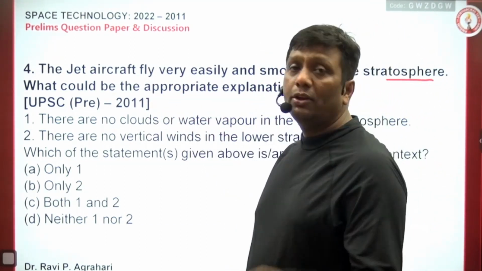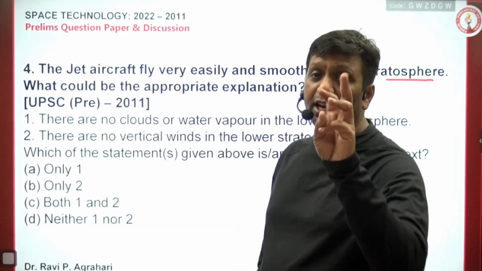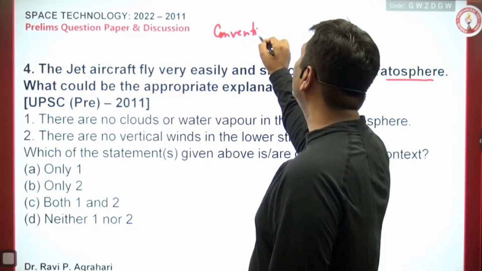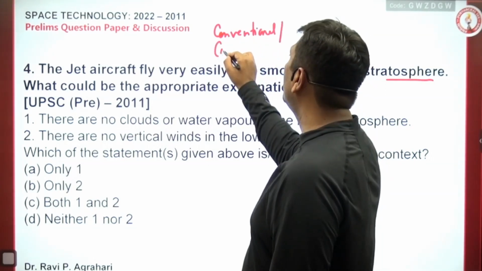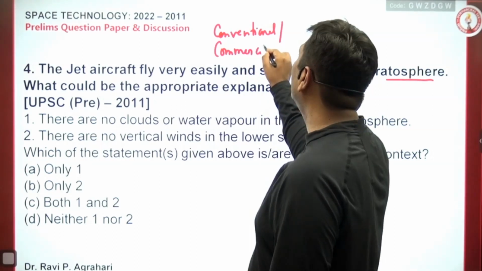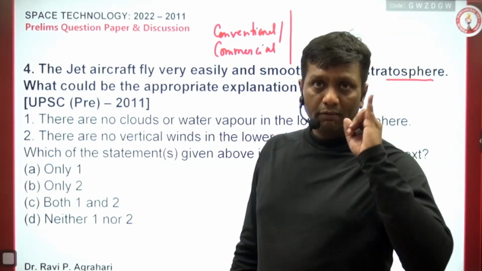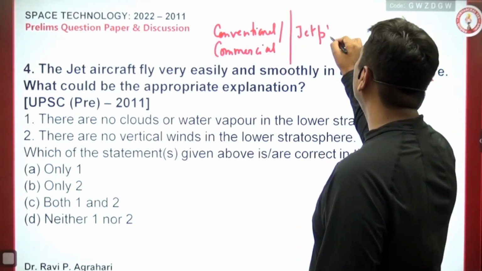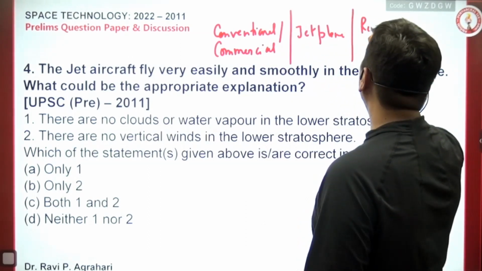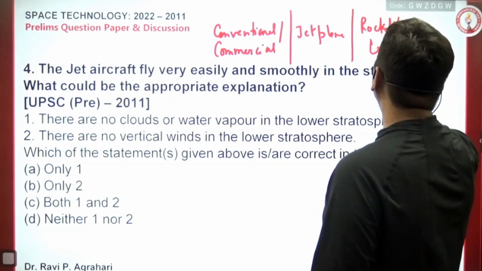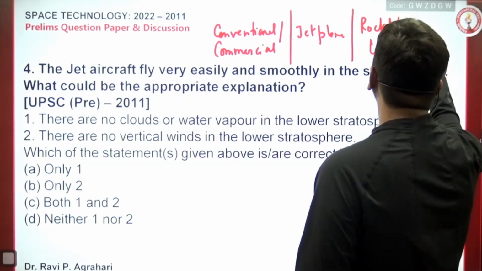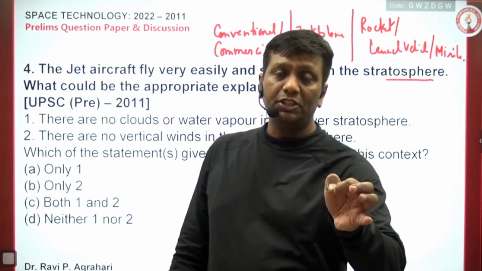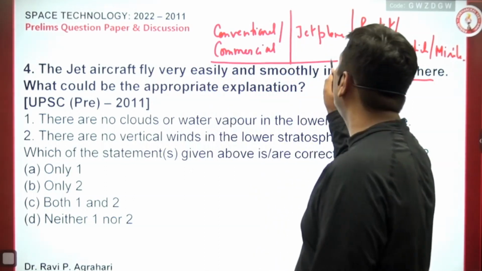Jet plane, actually you know there are 3 terms I want to tell you. The one is a conventional plane. You just listen. Conventional means that is called a commercial plane. The one is a conventional or commercial plane. The second one is a jet plane. And the third one is what? That is a rocket. Yeah, launch vehicles. I can tell you one more category, that is called missiles. I have discussed with you, guys, commercial plane and jet plane.